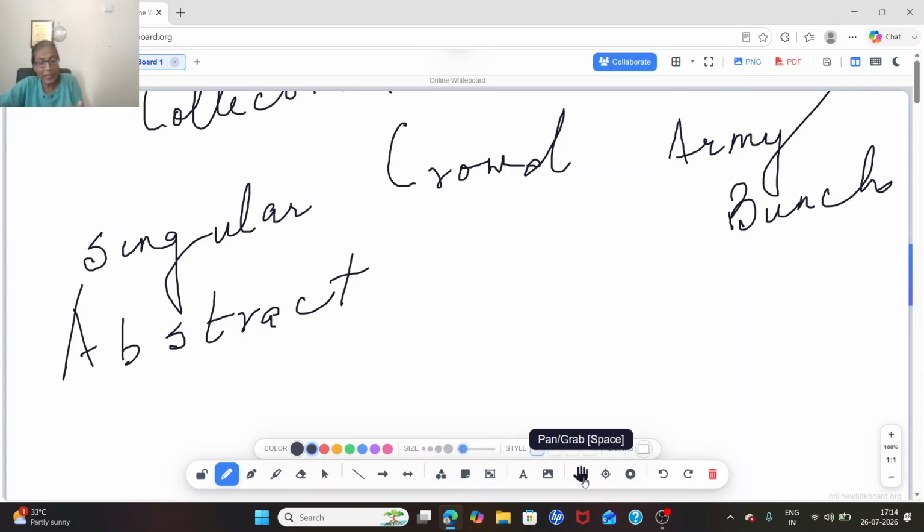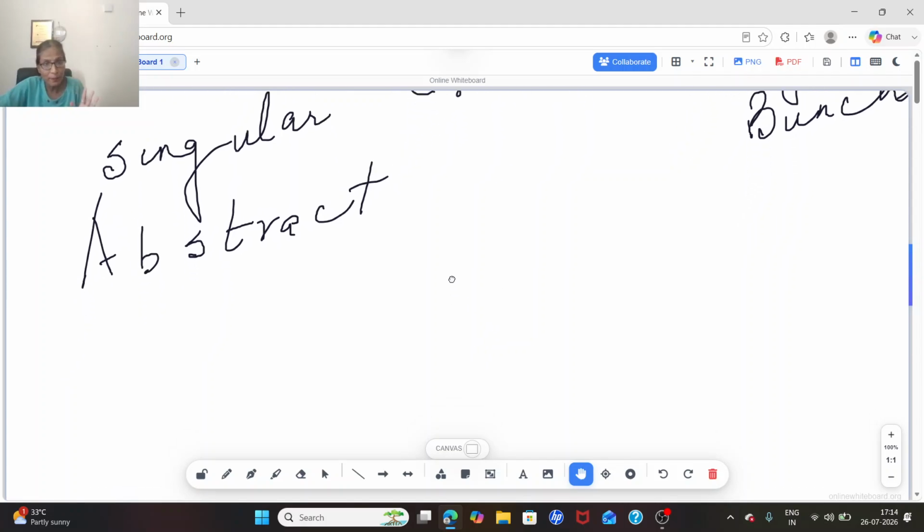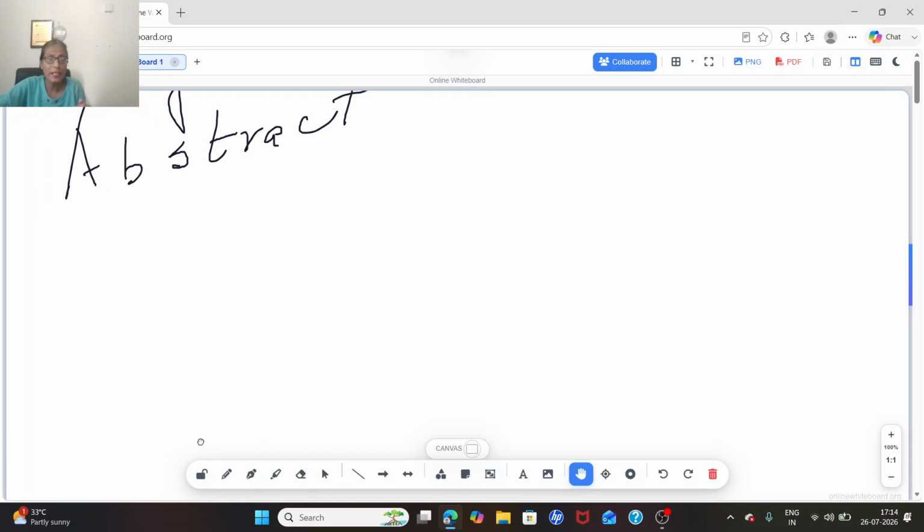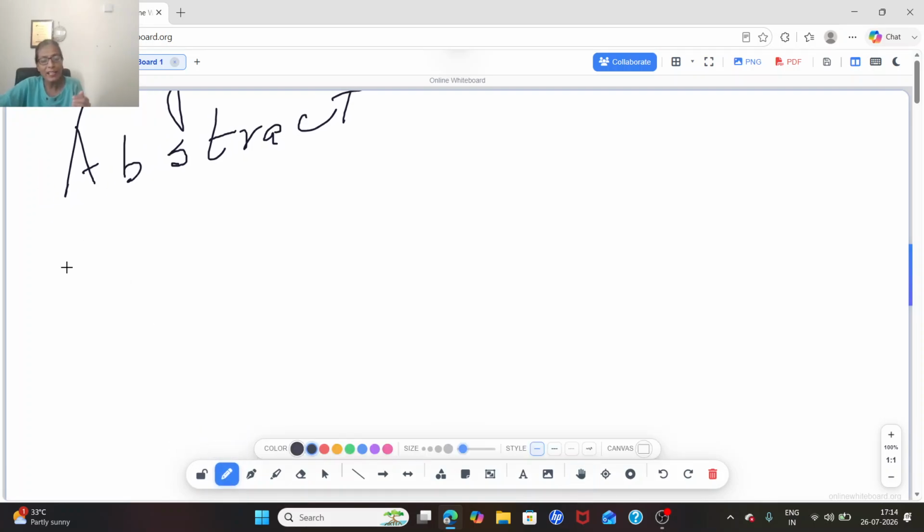Abstract nouns can be formed from adjectives, like quality. When I talk about quality, I say goodness, badness, kindness, darkness, hardness, brightness. When I talk about qualities like brightness, honesty, wisdom, bravery, it is an abstract noun.